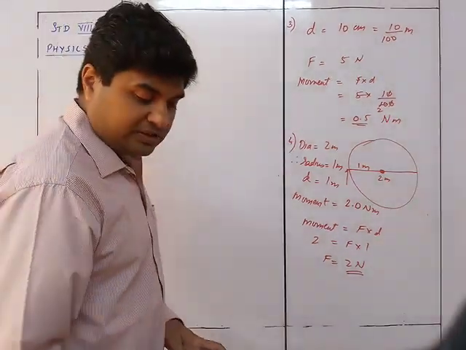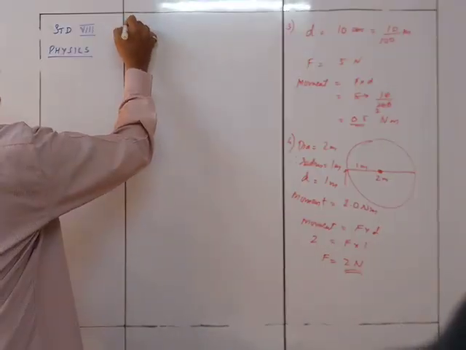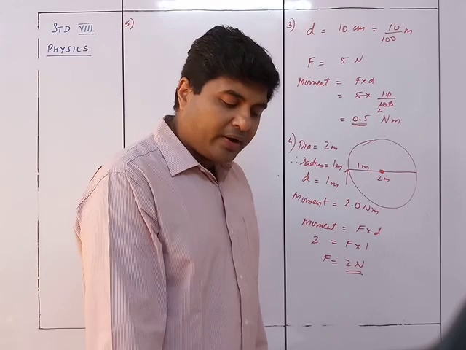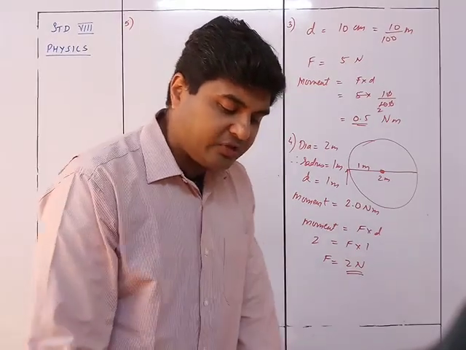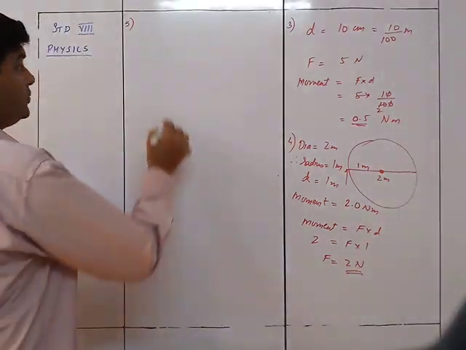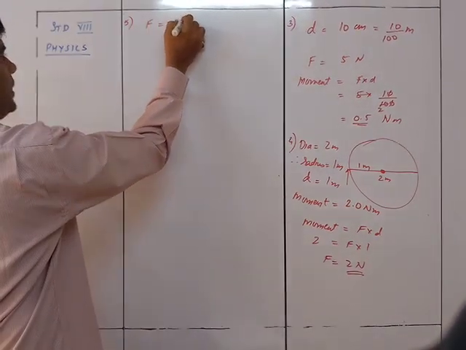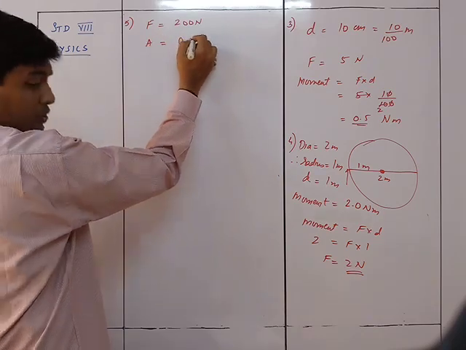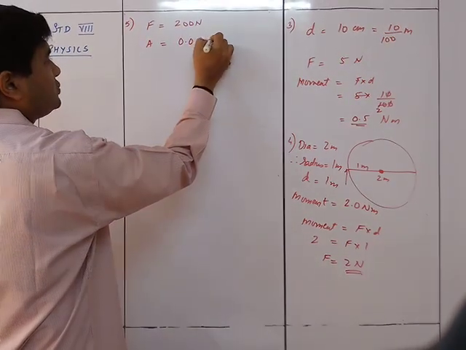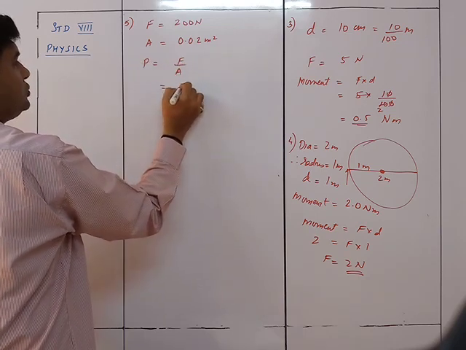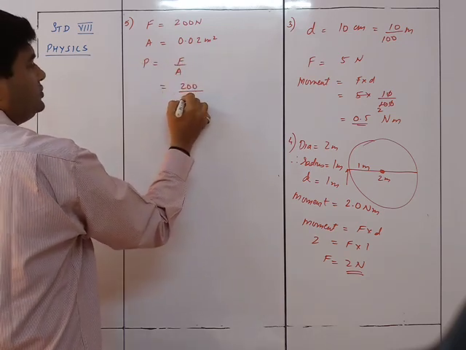We now move on to sum number 5. A force of 200 Newton acts on an area of 0.02 meters square. Find the pressure in Pascal. So we know force is equal to 200 Newton and the area is given as 0.02 meters square. So pressure is equal to force upon area, that is 200 upon 0.02.